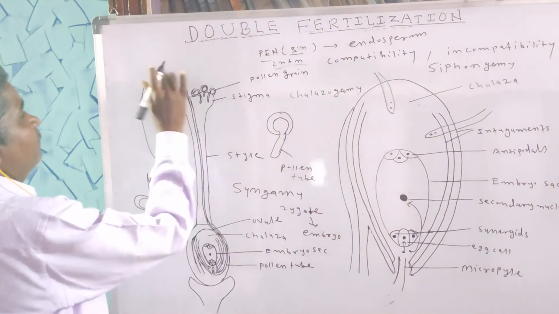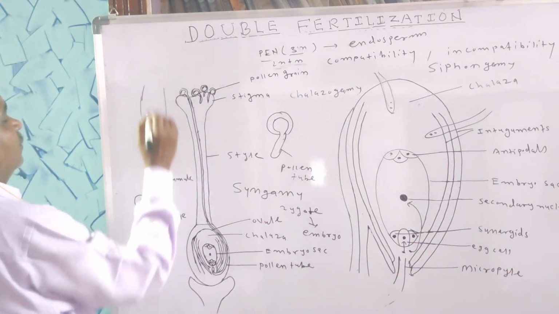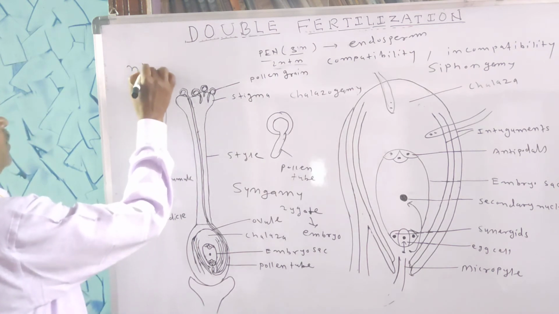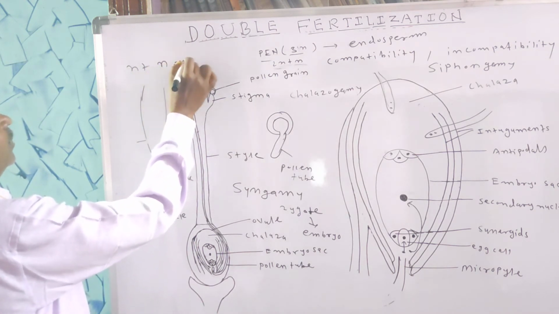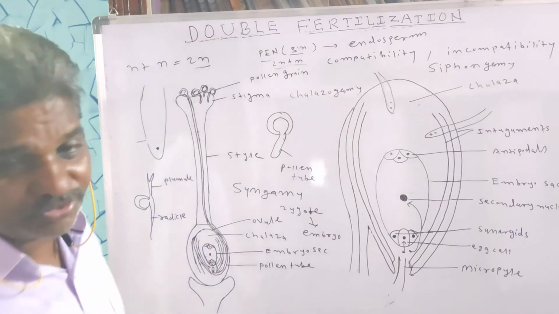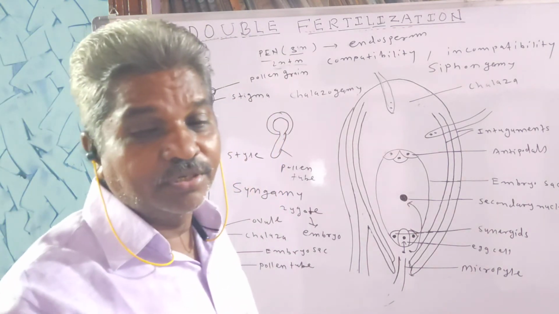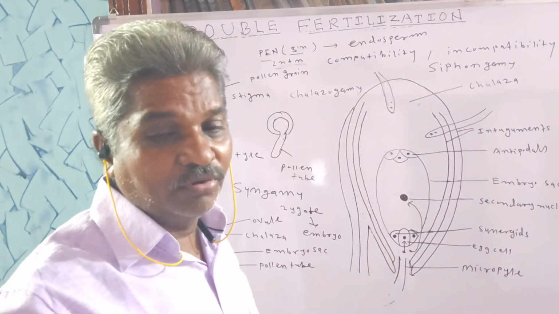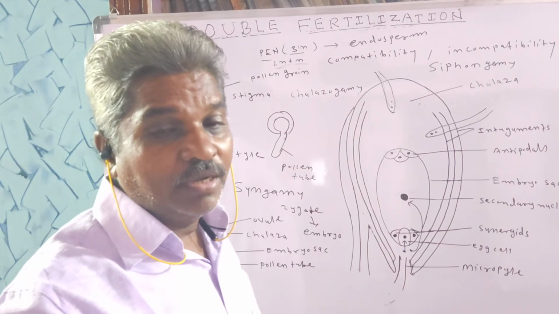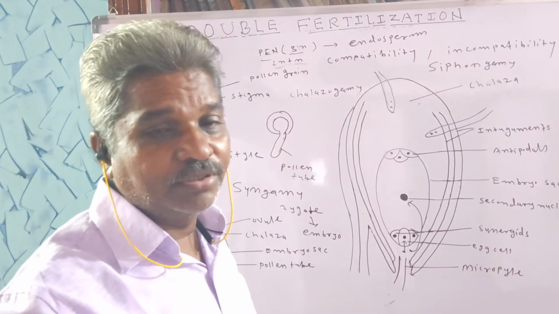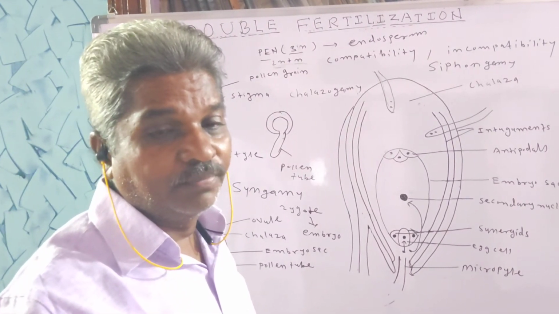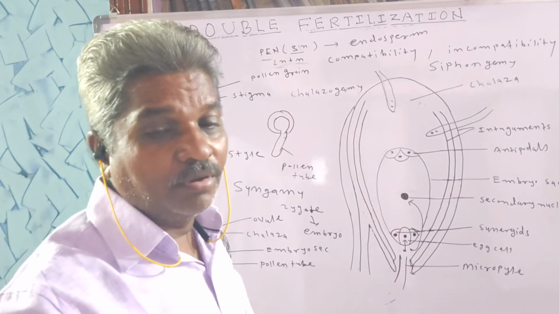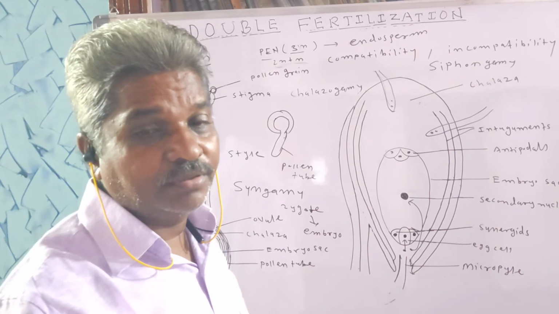The male gamete is haploid and the female gamete is haploid, so fertilization restores the diploid condition. The diploid zygote develops into the embryo, and this diploid condition is restored during fertilization. So these are some of the significances.